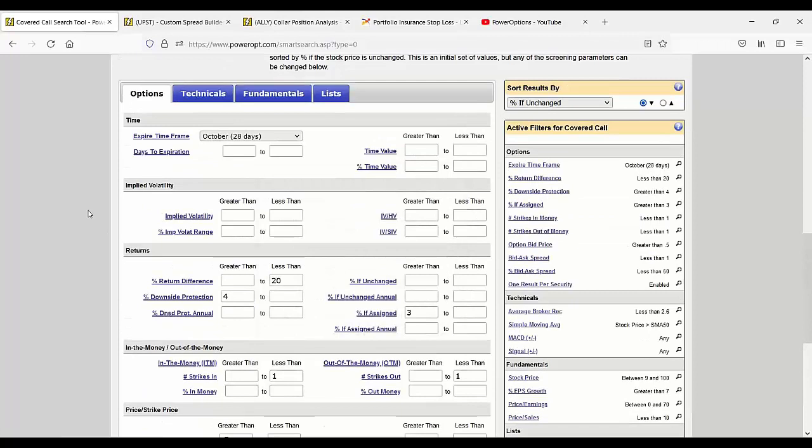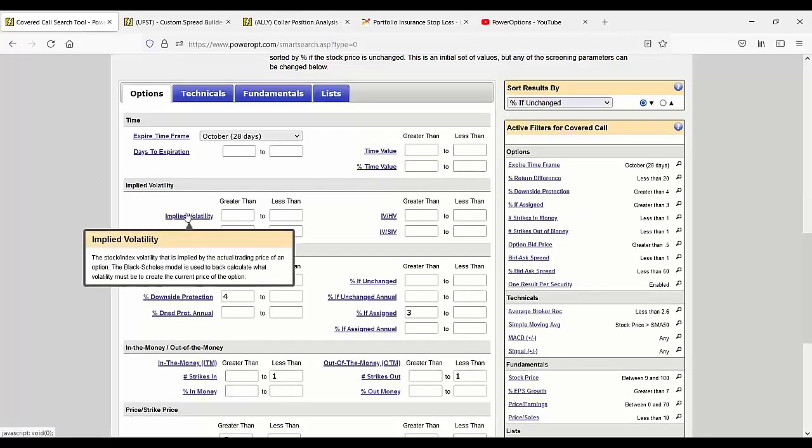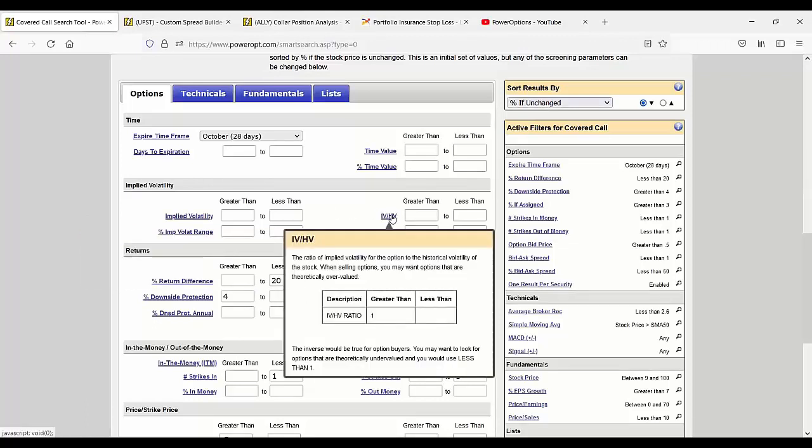Well, if you ever have a question about a specific filter on the search tool, simply hover directly over it. It gives you a brief example. Or if I hover over IV over HV, it shows me the ratio of what is IV over HV, what am I considering to enter to look for an overvalued or an undervalued option as well in that case.